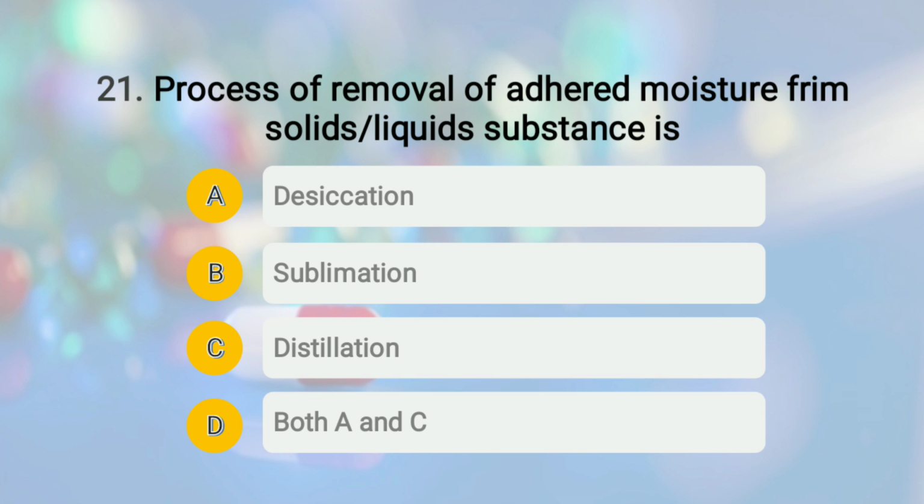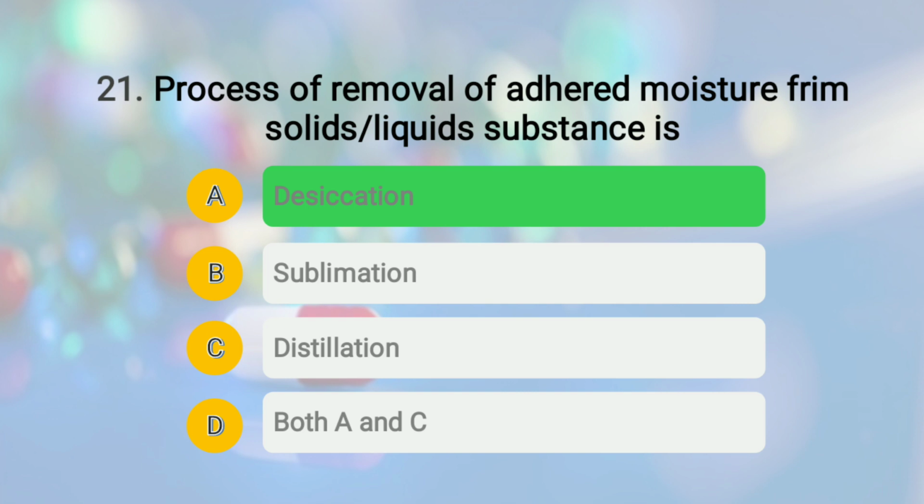contact with cold surface. Okay, then sublimation. So it is a process in which on heating a solid gets converted to vapor without intermediate formation of liquid state, and on condensation the vapor gets back to that of solid state. Okay, then the first one, that is desiccation. It is the process of removing adhered moisture from solid or liquid substances. It is also known as dehydration process, and the substance so obtained is called desiccated. So the right answer of this question is option number A, that is desiccation.